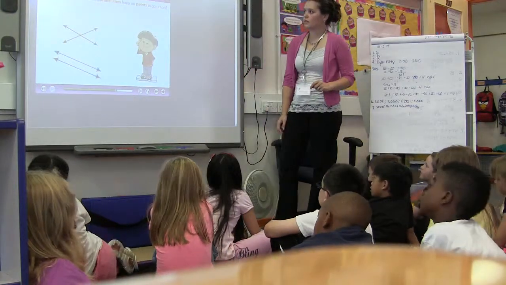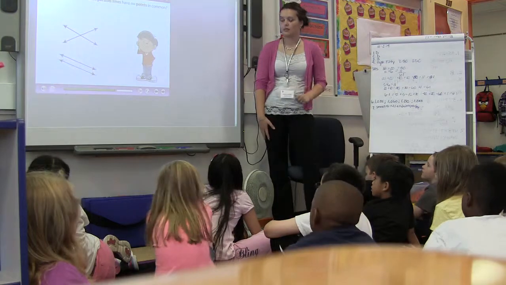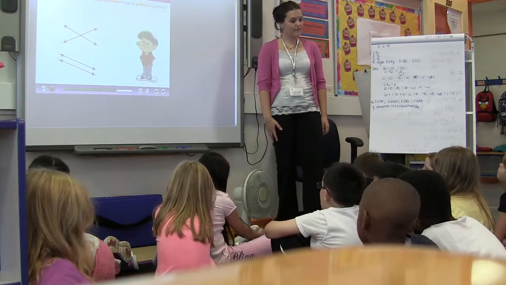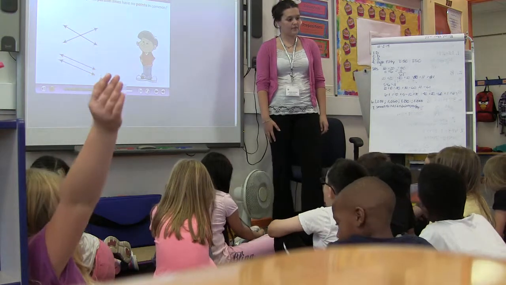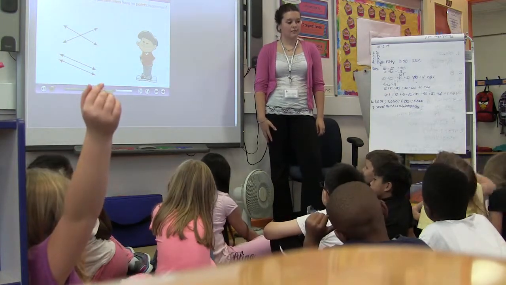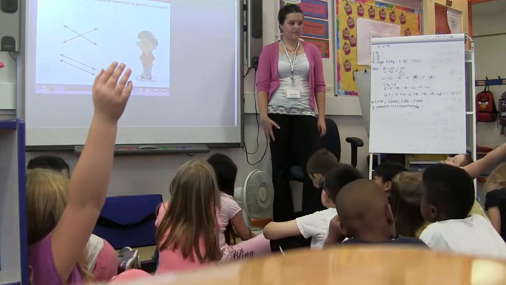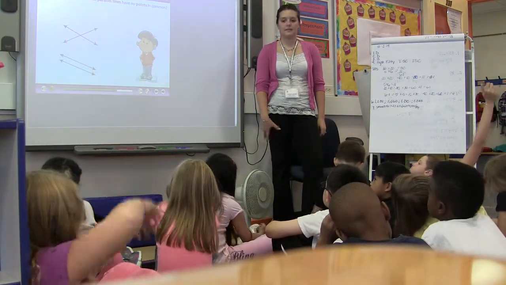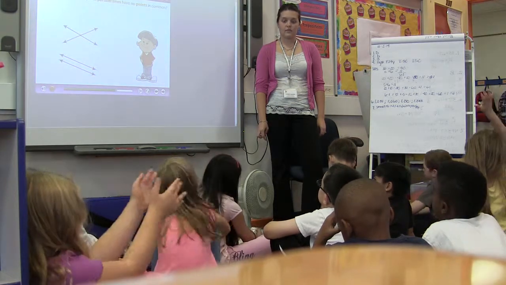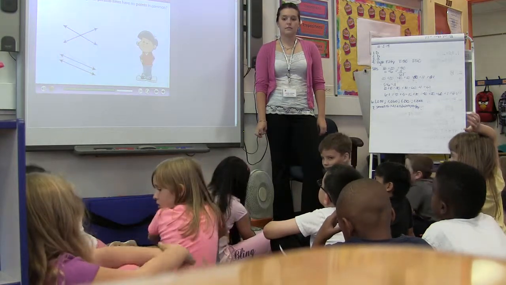What does it mean to say that parallel lines have no points in common? Because they're not the same as intersecting lines, and they keep on going in the same direction. Okay, London. I was wondering, if parallel lines go on, do they turn?